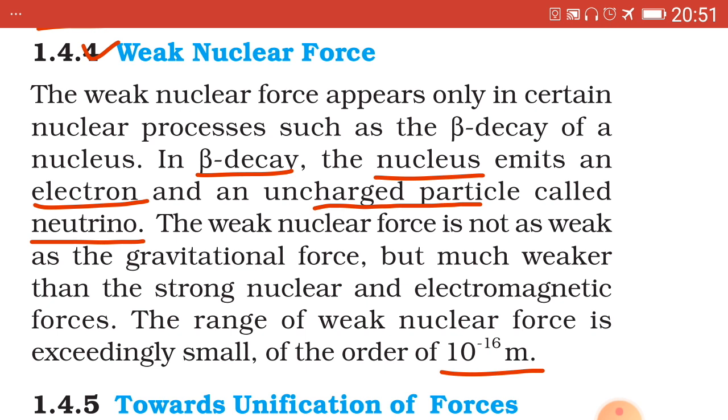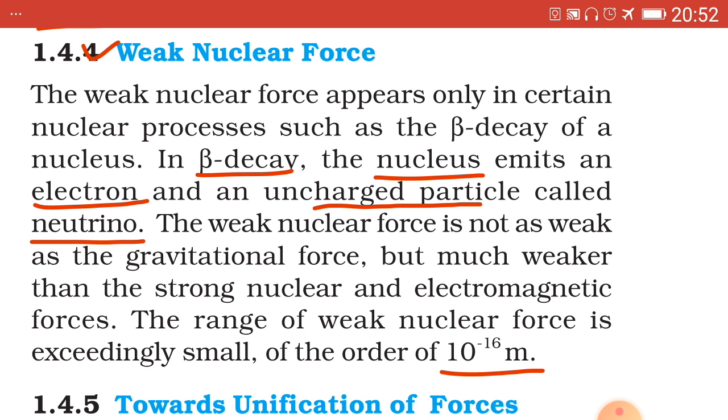So, the explanation of beta decay is of two types. One is beta plus decay and another is beta minus decay. Beta plus decay means instead of electron, a positron is emitted.